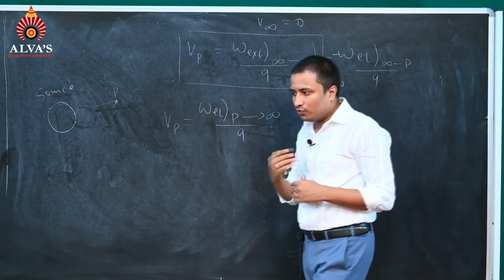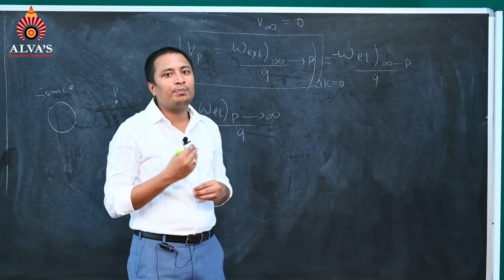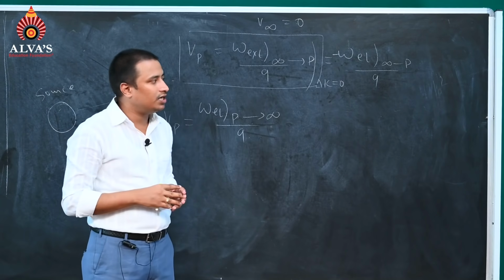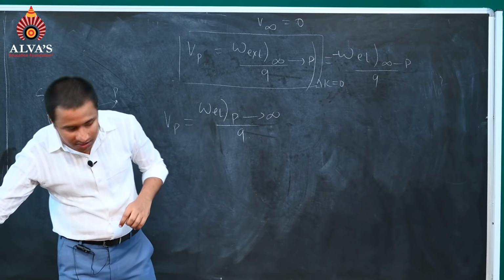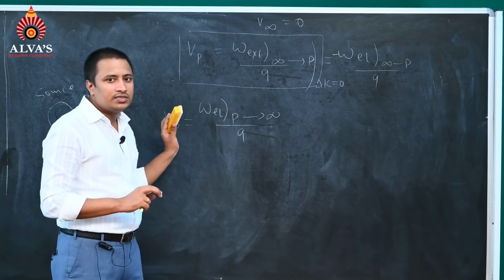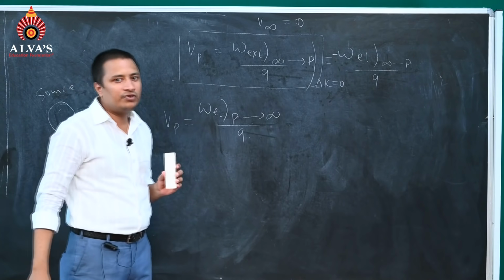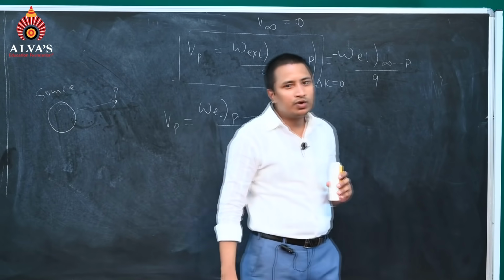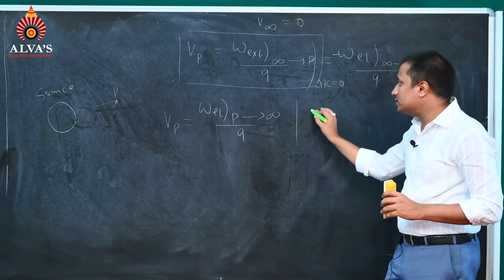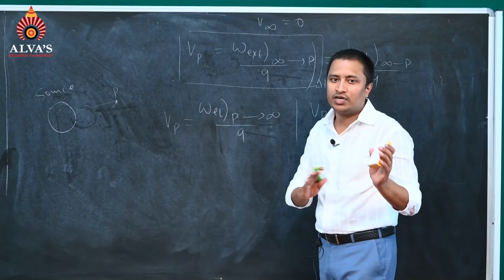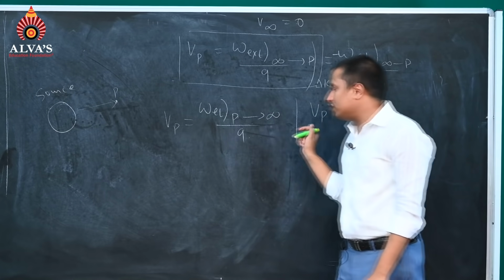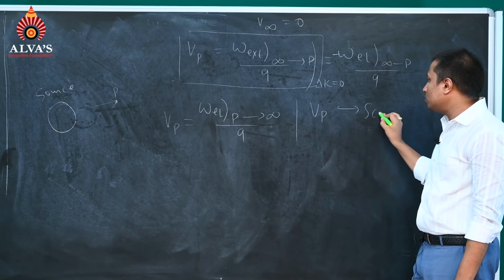Now see, moving forward, what will be the properties of electric potential, that we want to understand. The first thing which we have is that electric potential, that is Vp, is a scalar quantity, and we have studied in 11th class what is a scalar and a vector. So we can say that Vp is a scalar quantity.